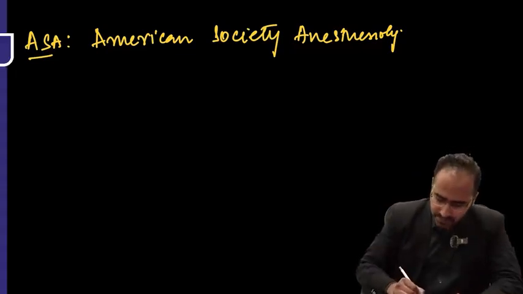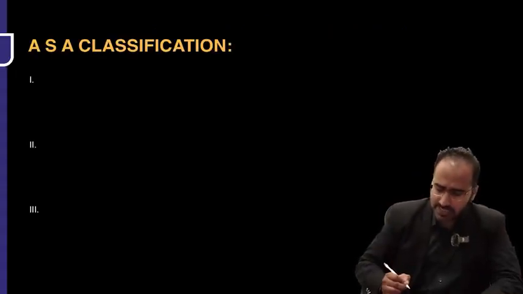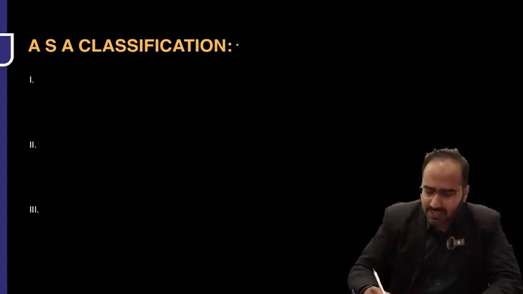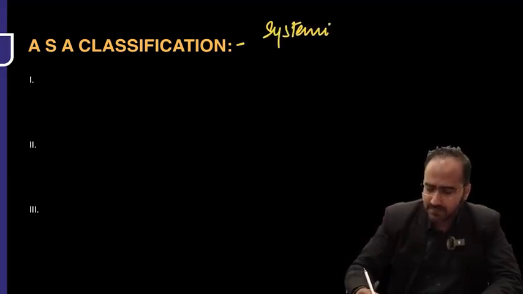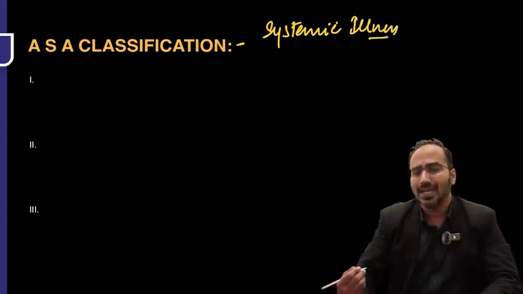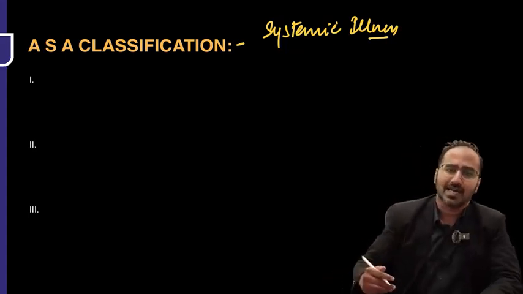Right? Now, in the ASA classification, we have 6 classes. Remember guys, ASA totally depends upon the systemic illness the patient is suffering with. In ASA, class 1 is what? When do you call a patient ASA class 1?